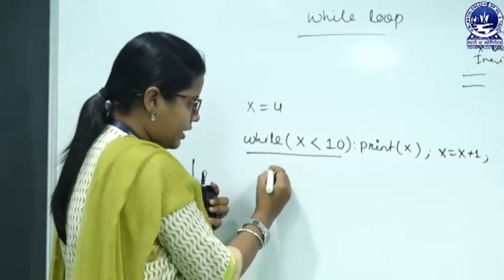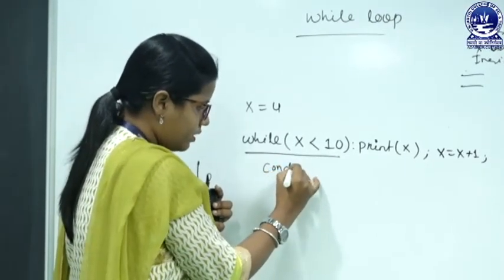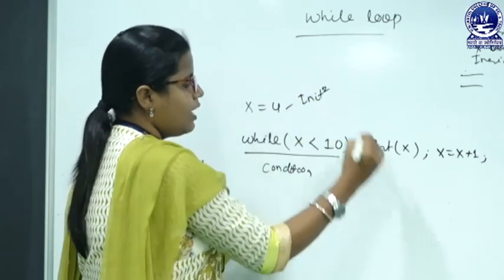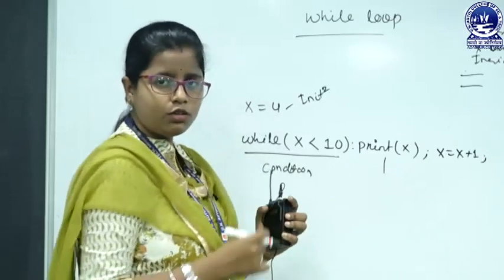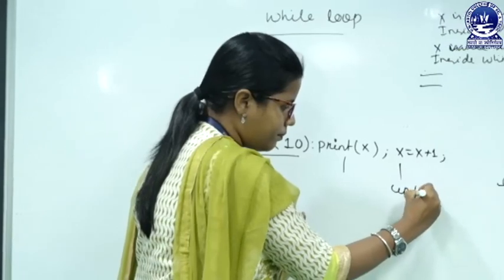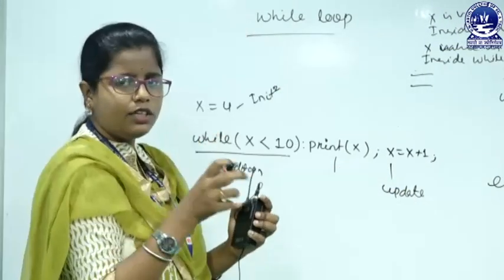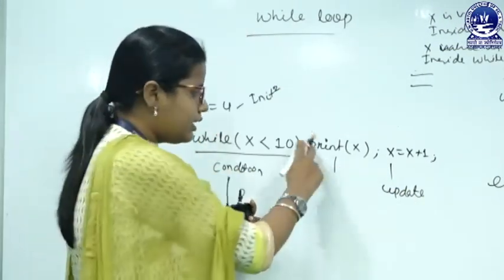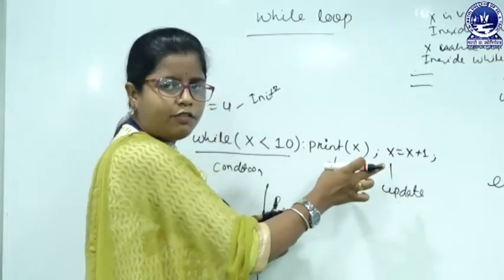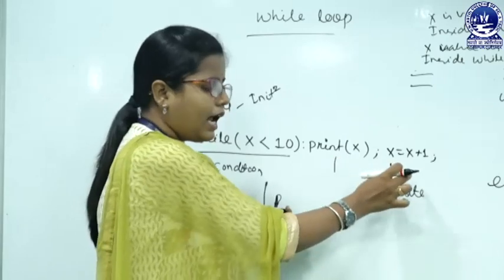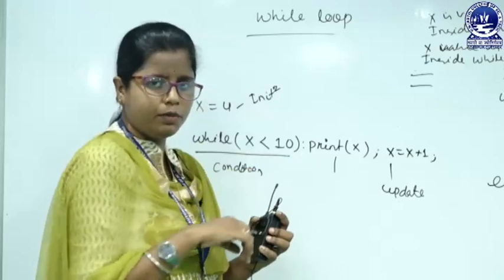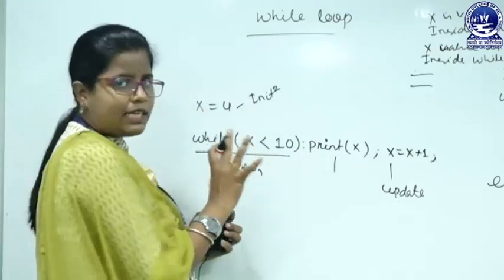So, here this is our condition, this is our initializing statement, this is the statement that belongs to the while block, and this is the update statement. So, actually the body of the while loop contains only a single statement, but we have to mention the update statement. So, for differentiating the statement and the update statement, we have to use the semicolon that we have learned before also. So, let us execute this.